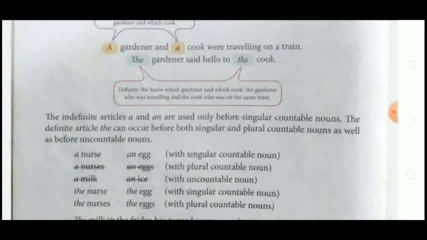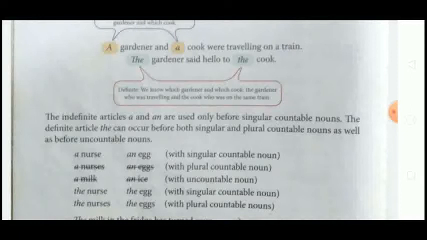If it is a countable noun, and that also only if it is singular, we use a or an before it. But the definite article the is used for both singular and plural countable as well as uncountable nouns. Whether the noun is countable or uncountable, singular or plural, we can use the before them. There are rules for using the.